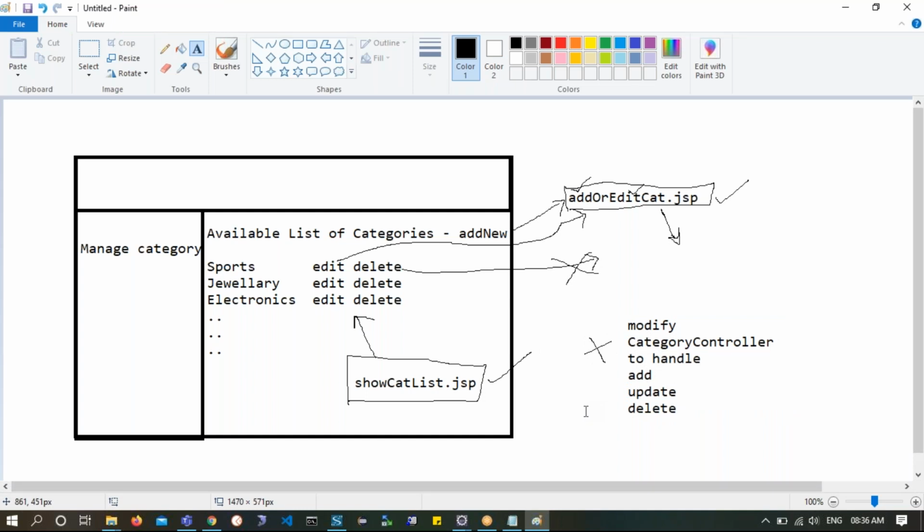So what we ultimately have is one JSP page which will facilitate me to add or edit, one JSP page which will get me the list of categories for the admin, and then one controller which will facilitate all these operations of add or update or delete. So ultimately, I'm targeting to complete this entire action for one component, category, using three major elements.